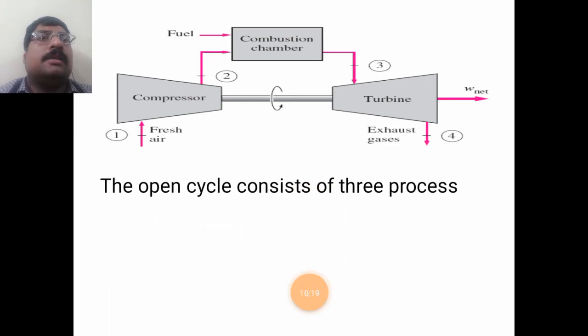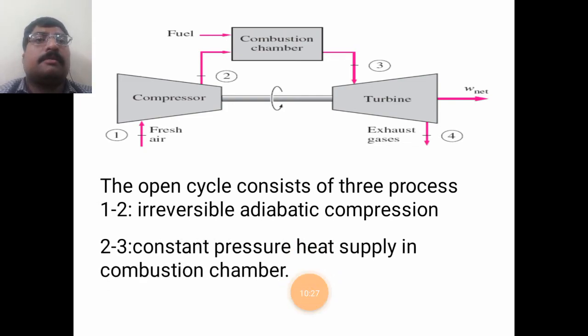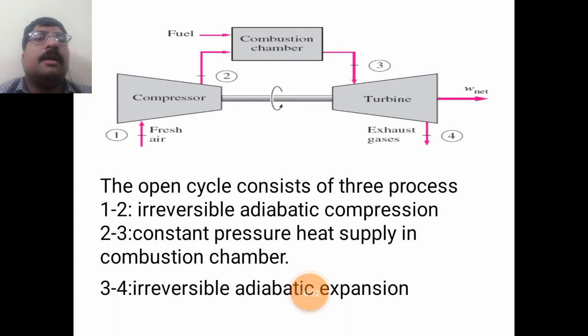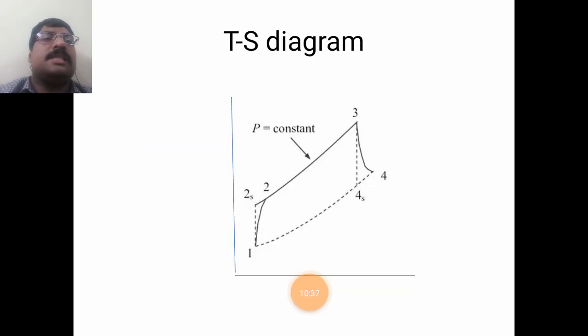Okay, so as I said, the open cycle system consists of three processes: irreversible adiabatic compression 1-2, constant pressure heat addition or heat supply in the combustion chamber 2-3, and irreversible adiabatic expansion in the turbine 3-4. Okay, so this is the TS diagram for open cycle system. See here, 1-2 is adiabatic compression, 3-4 is adiabatic expansion, 2-3 is constant pressure heat addition.